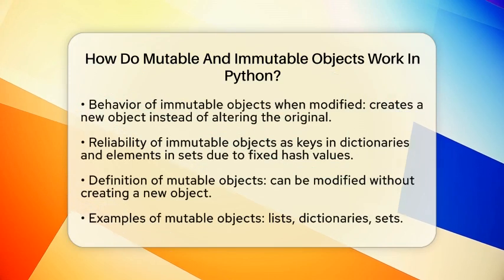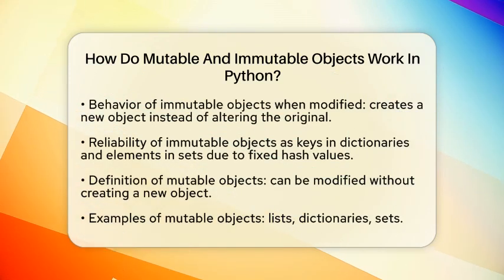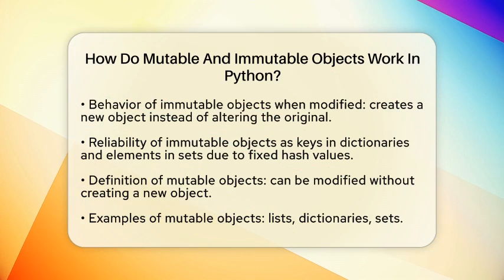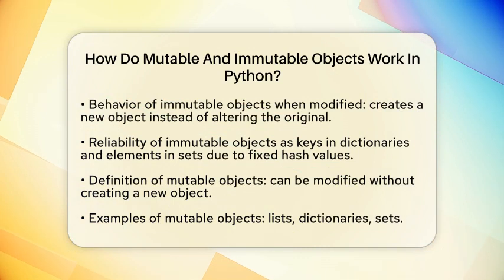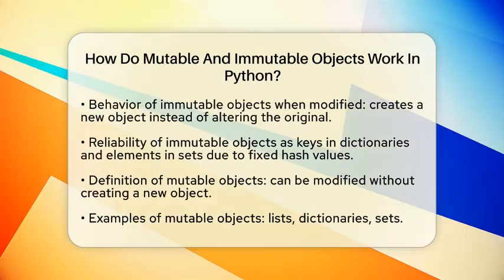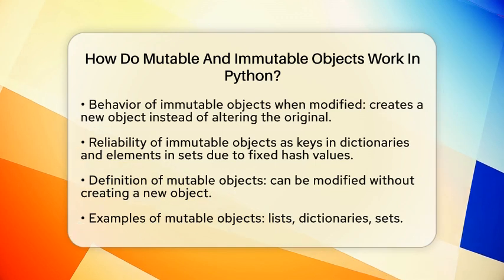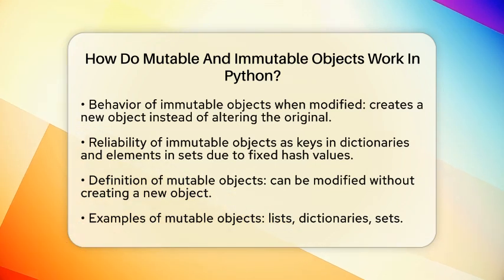This means that immutable objects are reliable when used as keys in dictionaries or elements in sets because their hash value stays the same. However, modifying an immutable object means creating a new object, which can take more memory and processing time. Now, let's shift our focus to mutable objects.